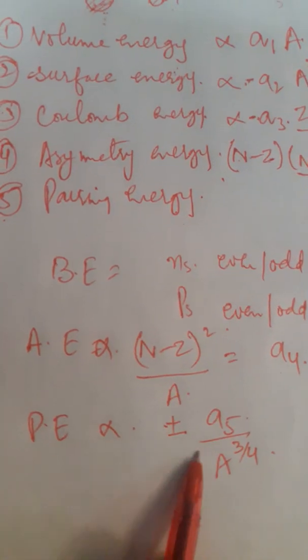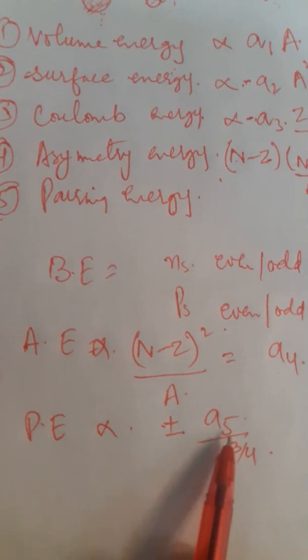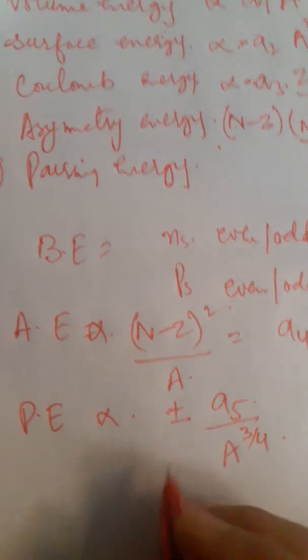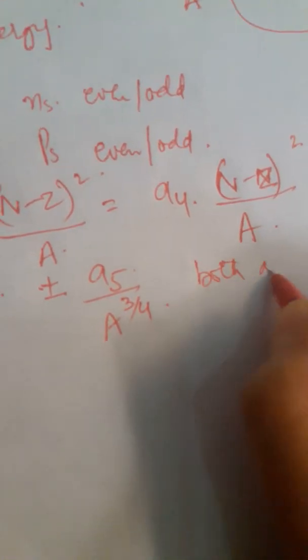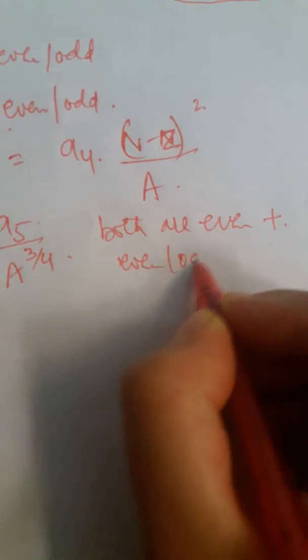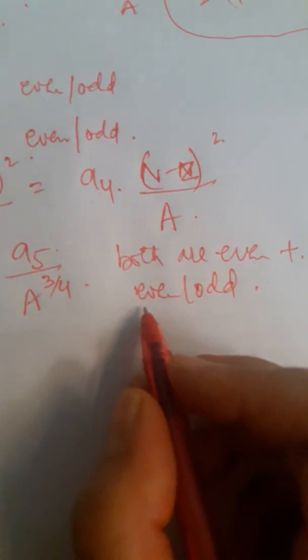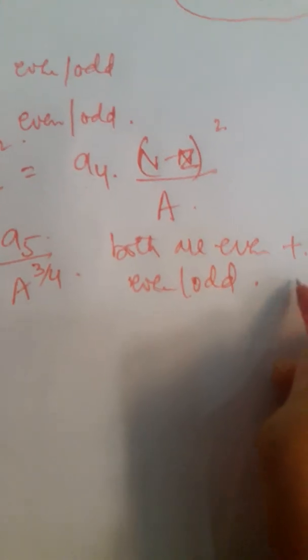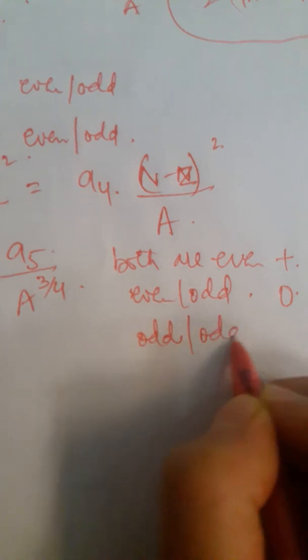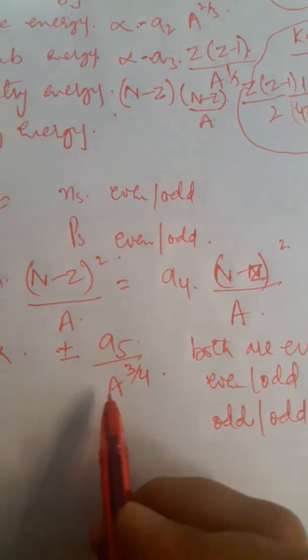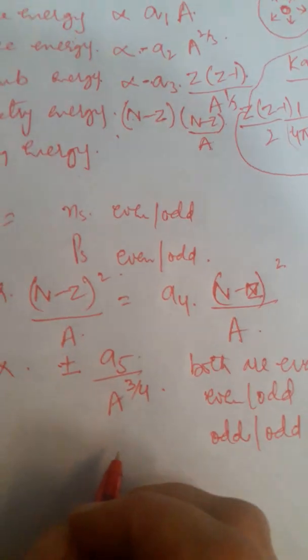If one is odd and another is even, this will be 0. If both are odd, this will be minus. Remember, if both are even in number, it will be plus. If it is an even-odd case, one is even and another is odd in number, or the first one is odd in number and the other is even, it will be 0. If both are odd in number, it will be minus. The value will be the same. It is proportional to A to the power 3 by 4, right?